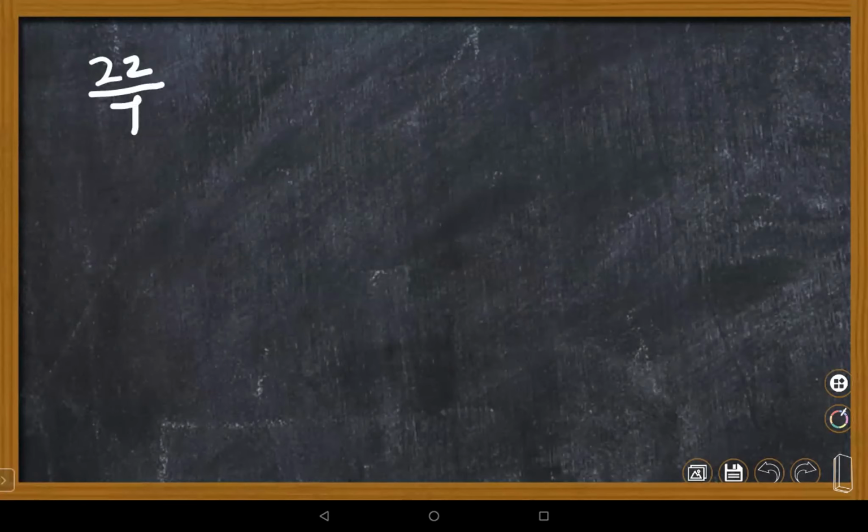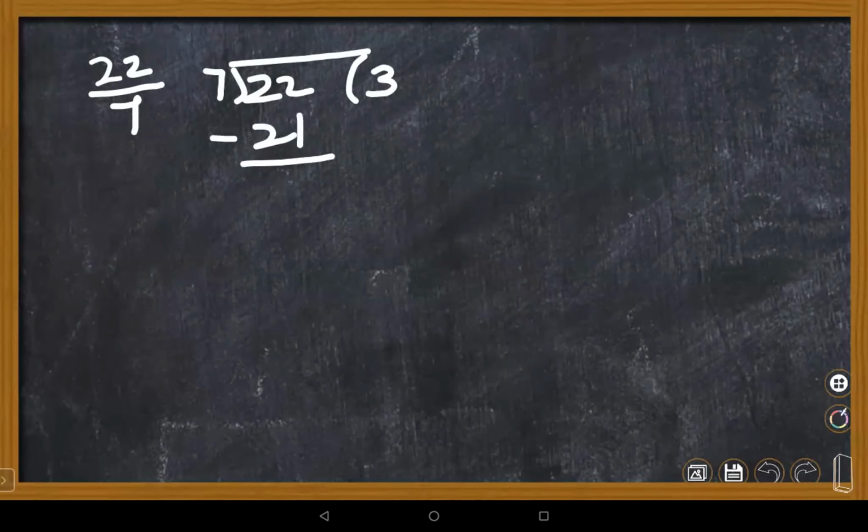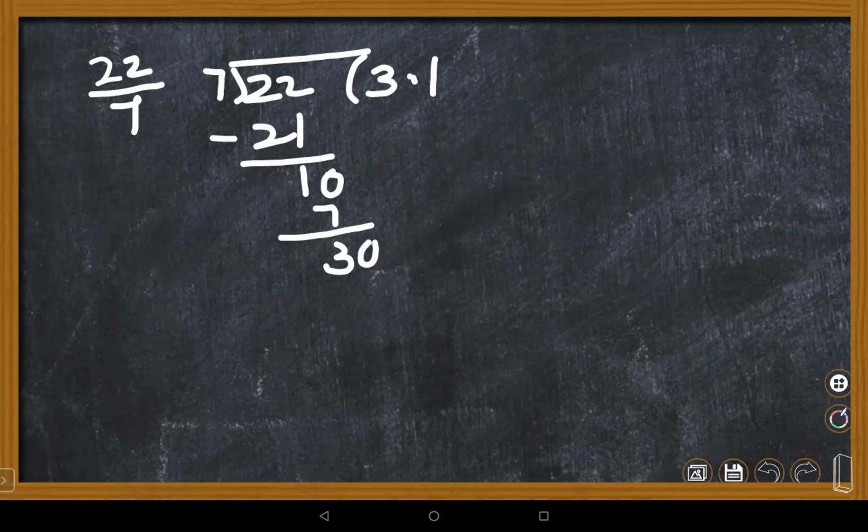How are you supposed to divide? As usual, division. Daksh, you can take 22 as the dividend and 7 as the divisor, and then 7 threes are 21. What is the remainder here? Ma'am, it's 1. So 1 is a very small number, so it is not going. Take a decimal point and take 0 here. 7 ones are 7. What is left over? Ma'am, 3. Again, we can take a 0, so 30. 7 fours are 28. Very good. And here the remainder is 2, right?